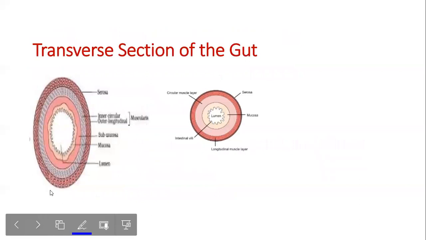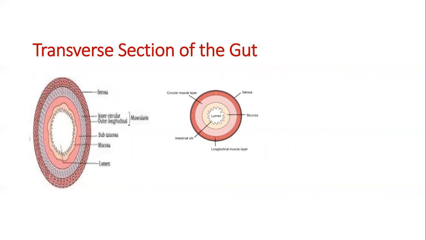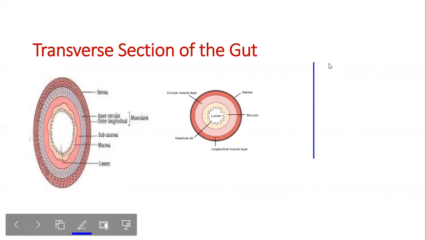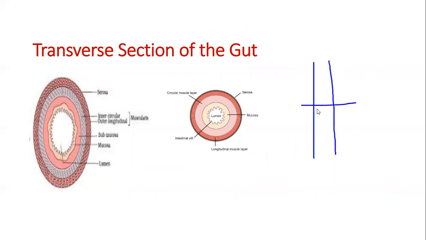Now, when we observe a transverse section of the gut, what do we see? Transverse section of the gut means, imagine this is your intestine, you cut it and then see how it looks. Serosa is the outermost layer, which has a thin mesothelium.